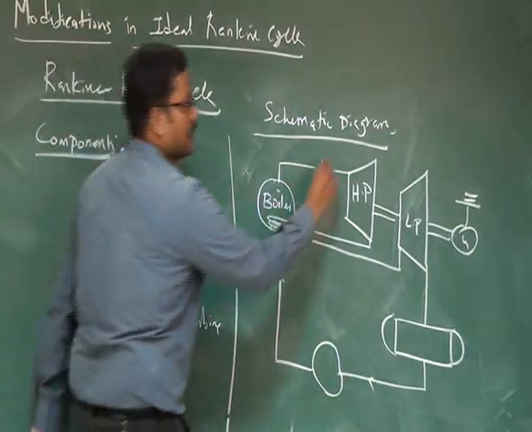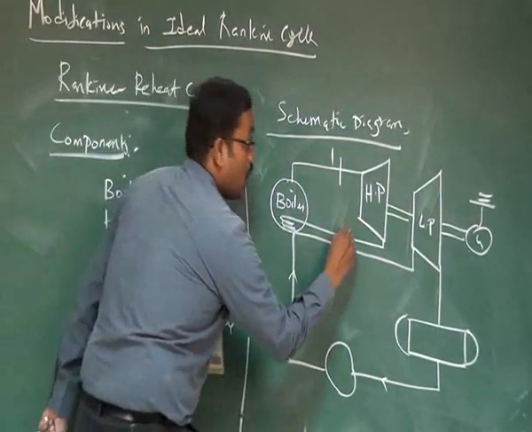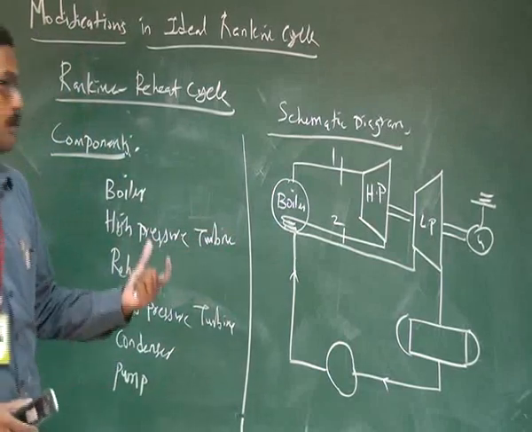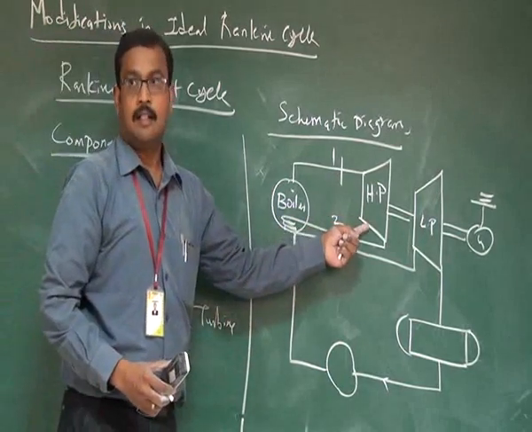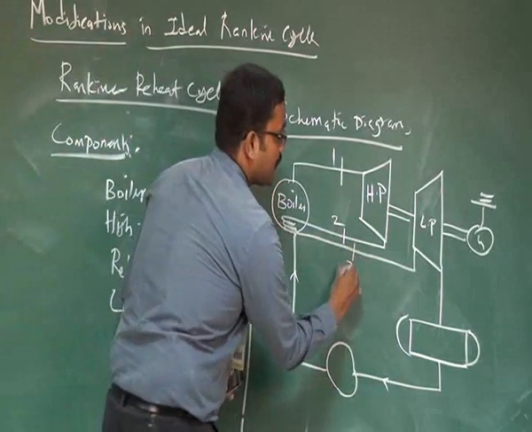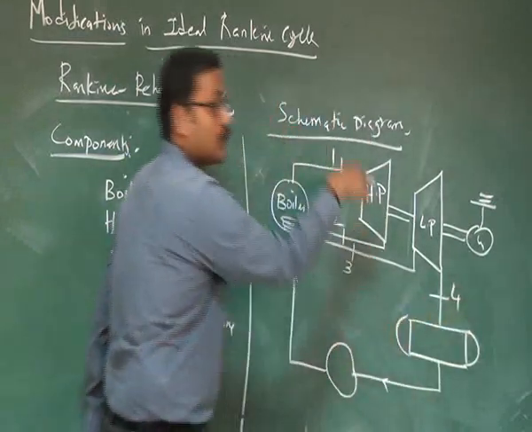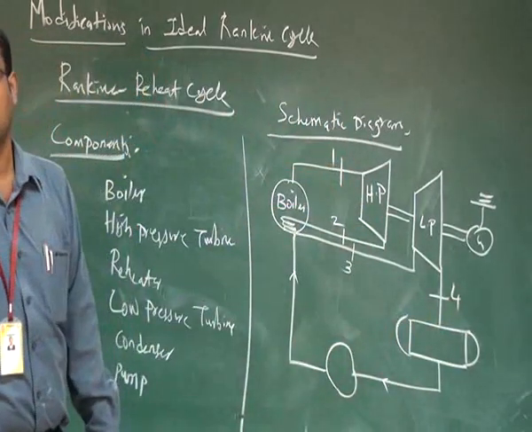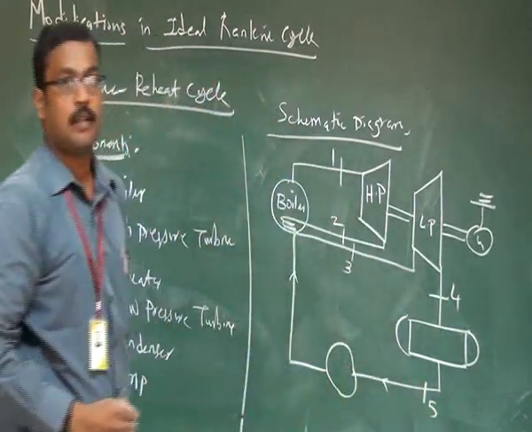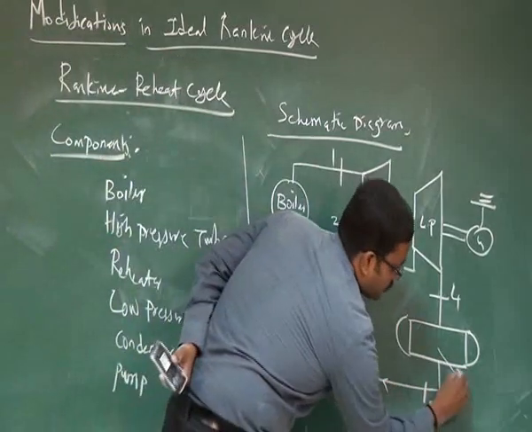Here I mark this. State 1 is the inlet to the high pressure turbine, and state 2 is the outlet of the high pressure turbine, that is, the steam outlet condition. Then 2 to 3 is the reheating process. Then 3 to 4 is again isentropic expansion in the low pressure turbine. Then 4 to 5, isobaric heat rejection takes place in the condenser, that is QR.